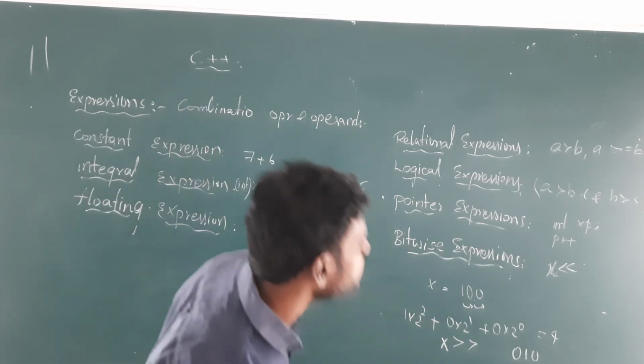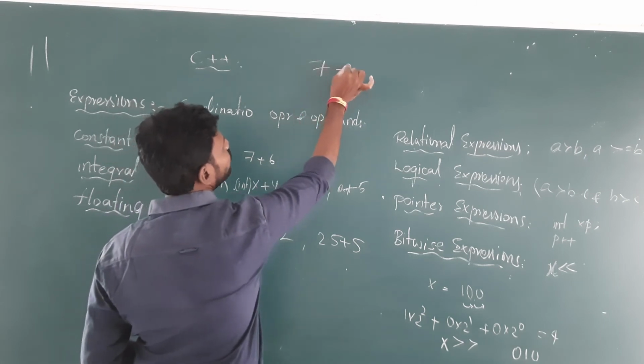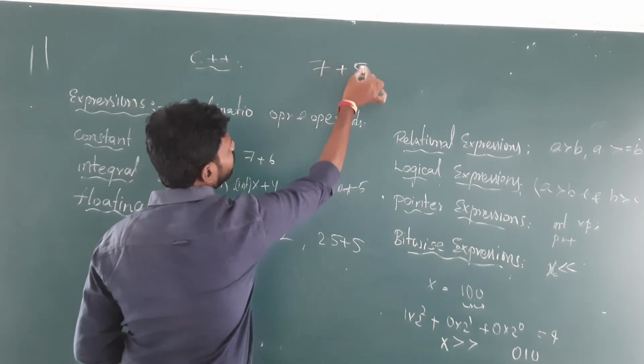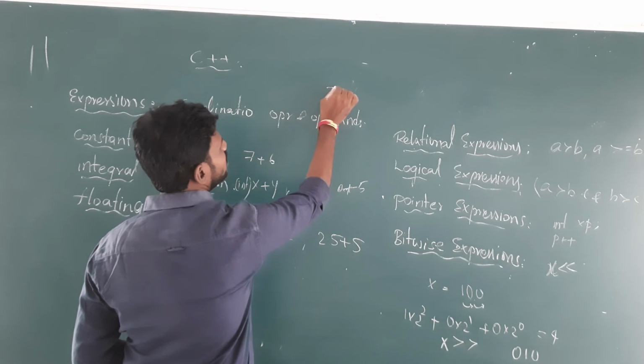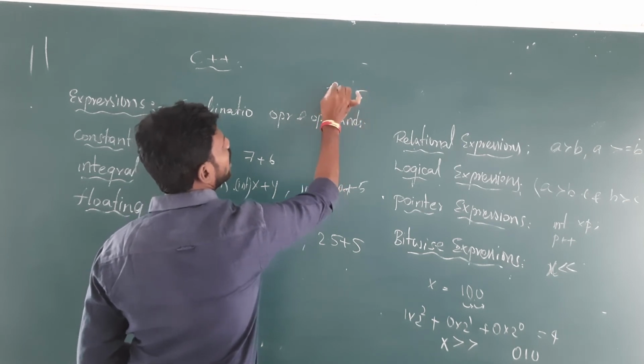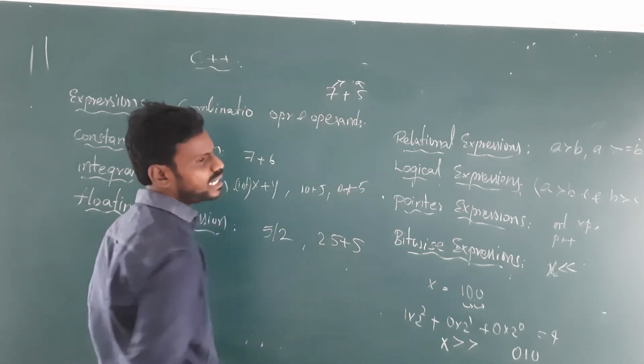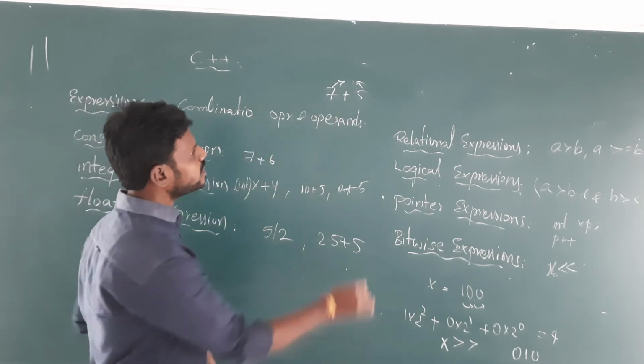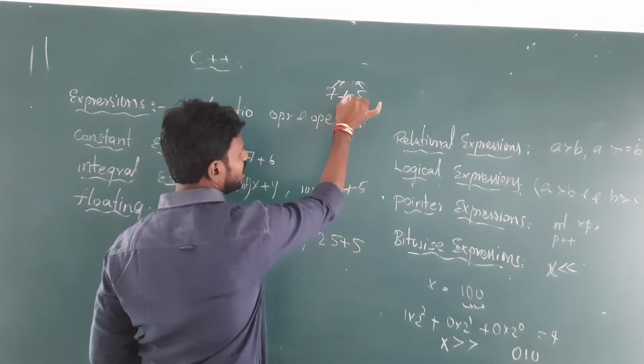Say for example, if you have an example like 7 plus 5, then your 7 and 5 will act like operands. And whatever operation you are going to perform becomes the operator.